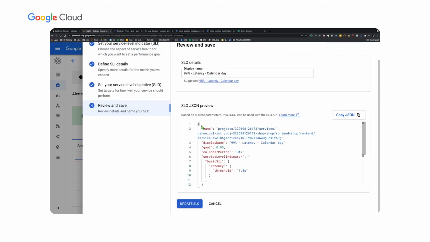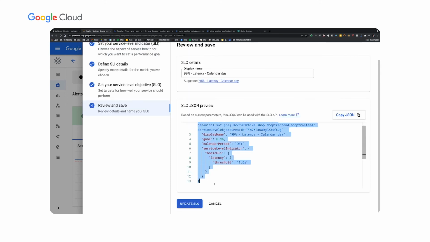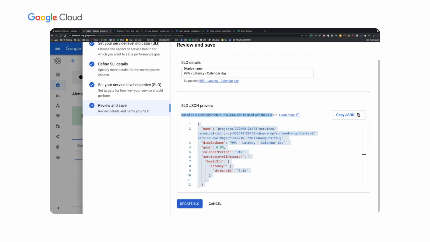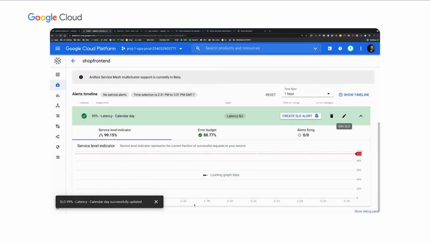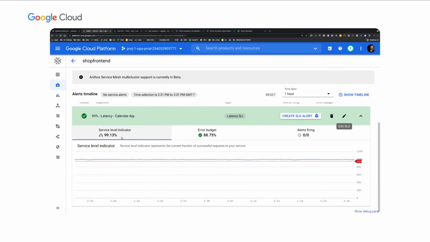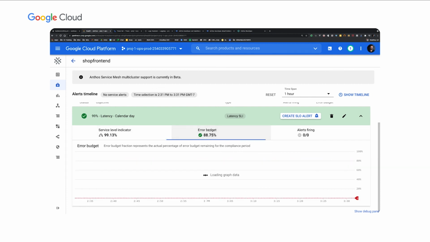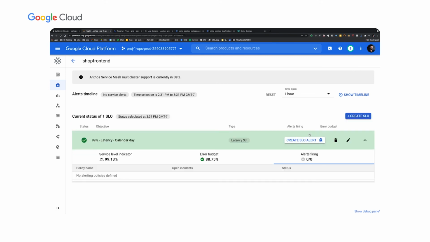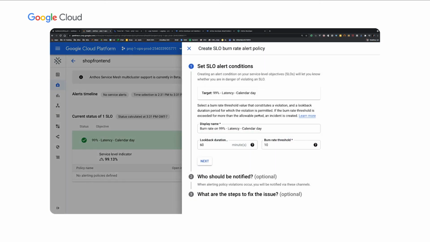If I hit continue, it also gives me the JSON view of that particular SLO. So I can use the SLO API to create this if I'd like. And then I just create my SLO. For every single service you can do that, and I recommend you do that for every single service, as part of your CI/CD pipeline. This is where you'll get your SLIs and your error budgets, as well as any alerts you've configured. You can create alerts by just clicking on this.